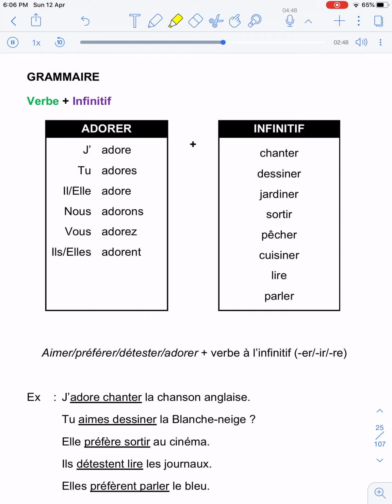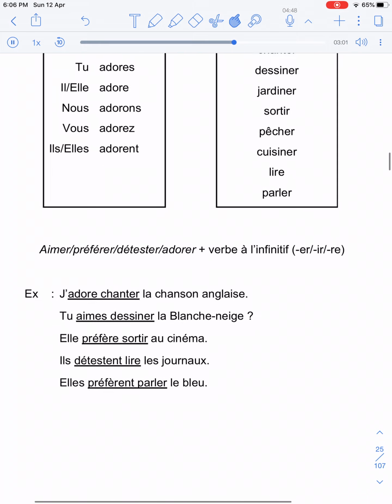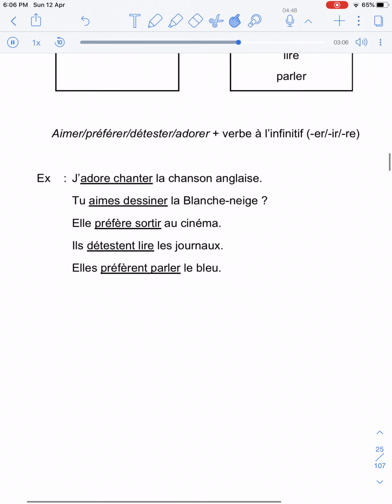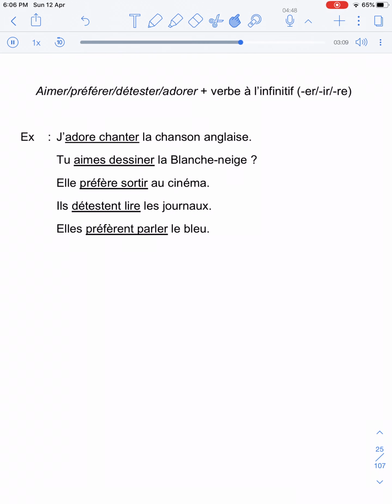So that's why you get j'adore chanter. Only adore is changed, is transformed, but chanter is the same. So, j'adore chanter, you don't change the verb chanter at all. Now you can use any expressions of likes and dislikes with any verb in root verb form or infinitive. For example, you have here aimer, préférer, détester, and adorer, plus the verb à l'infinitif, or what we call just now the root verb.